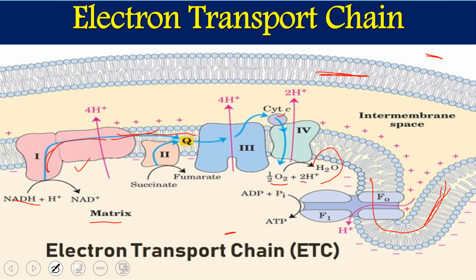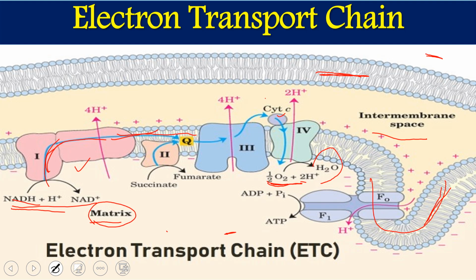During this process of electron transport from NADH up to oxygen, mediated by the electron carriers, protons are transferred from the mitochondrial matrix to the intermembrane space. Roughly, one NADH contains two electrons, and for the transport of those two electrons to oxygen, roughly 10 protons are transferred from the matrix to the intermembrane space.